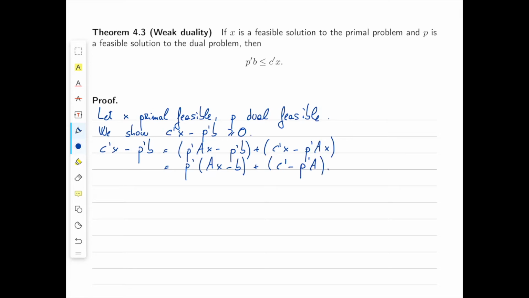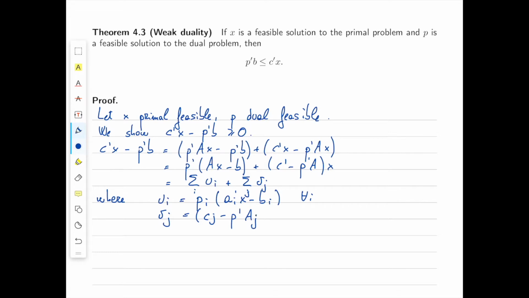Now I'm going to define a vector u and a vector v such that this is equal to the sum over i of u_i plus the sum over j of v_j, where u_i is defined as p_i times (a_i transpose x minus b_i) for every i, and v_j is defined as (c_j minus p transpose A_j) times x_j, again for every j.